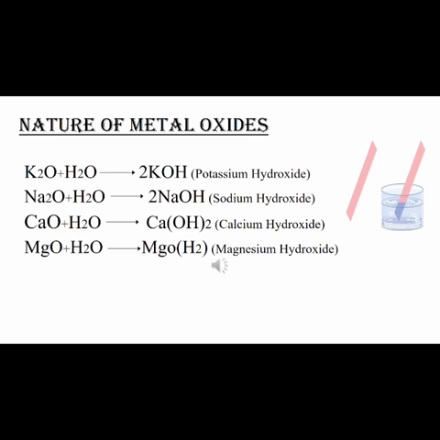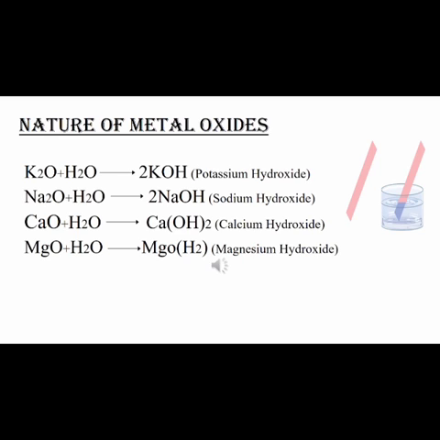Okay, next is calcium oxide. When it is allowed to react with water, it gives calcium hydroxide. And next, magnesium oxide, when it is allowed to dissolve or react with water, gives out magnesium hydroxide. These two reactions, calcium oxide and magnesium oxide, are said to have a mild alkali nature with less residue, whereas potassium oxide and sodium oxide have a more alkali nature.